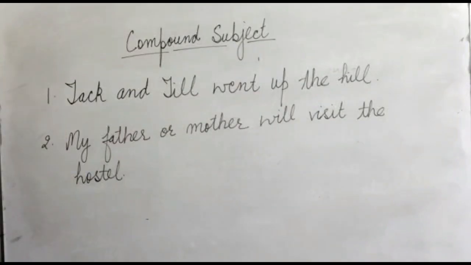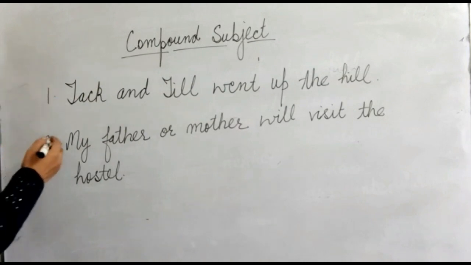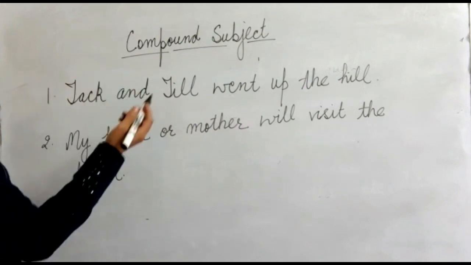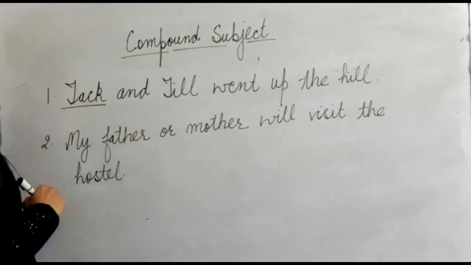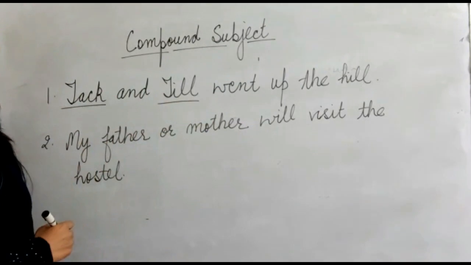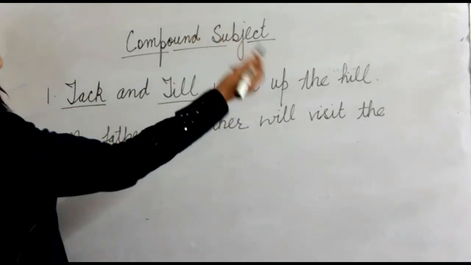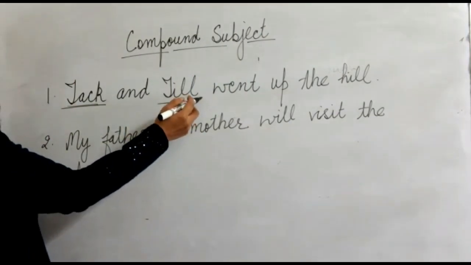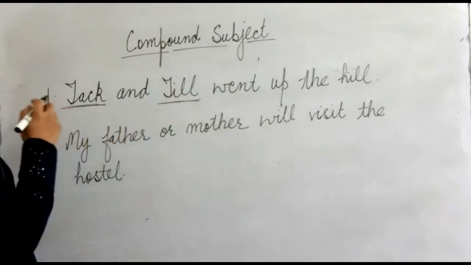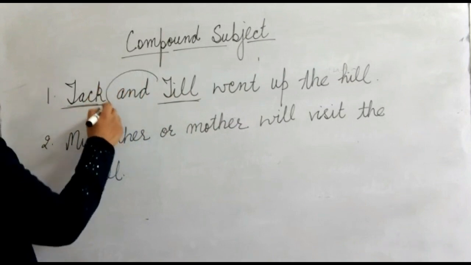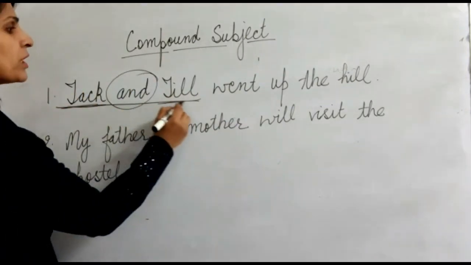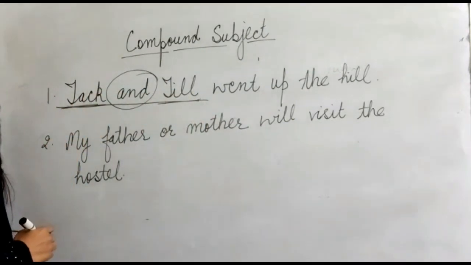Now let's come to the compound subject. Let's take the example here. Jack and Jill went up the hill. Here we know that Jack is the subject, Jill is the subject, because they both went up the hill. These are the two simple subjects, and these two simple subjects have been joined by using the conjunction and. Now this whole becomes the compound subject.